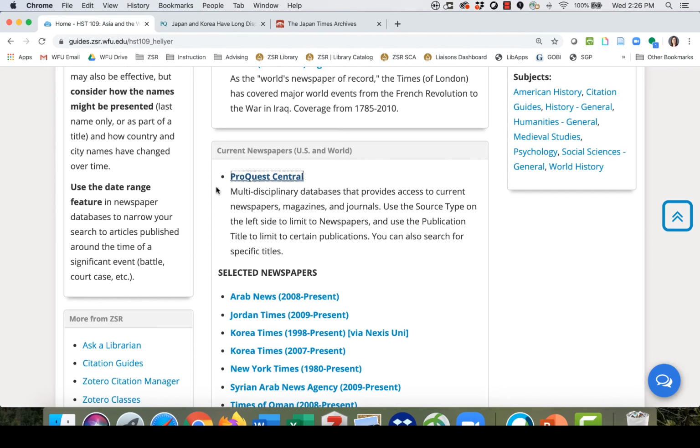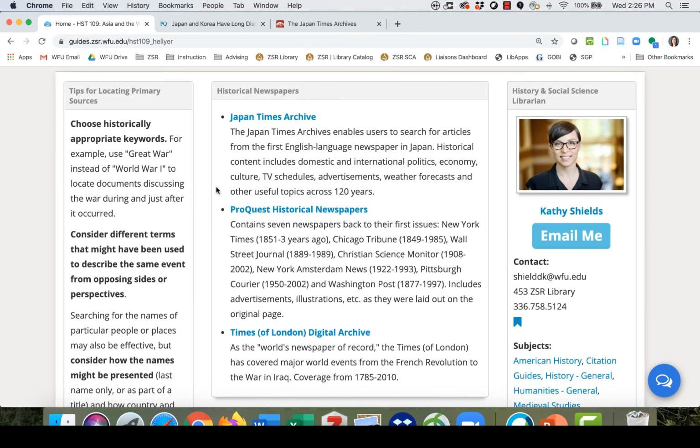Stepping back over to our research guide, I just want to point out, if you have any difficulty or have any questions about how to do this research, please feel free to email me over on the right side. That little button here will link you directly to my email, which is also listed here. Please reach out and ask if you have any questions. And otherwise, good luck.